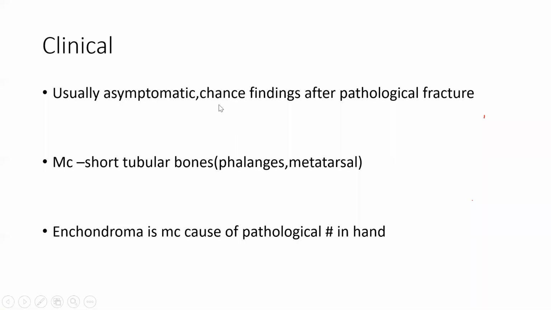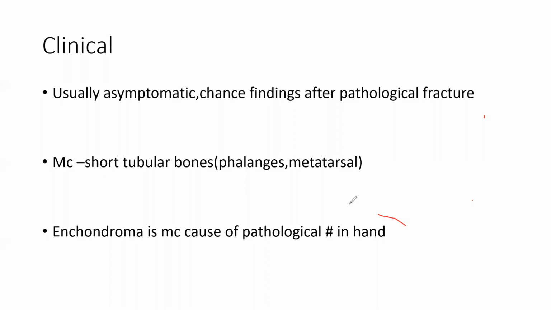Enchondroma is usually asymptomatic. We are talking about enchondroma, not Maffucci, which is a syndrome for MCQ. Come again to enchondroma: inside your phalanges some process is going on. How do you find there is a problem inside? Once it erodes your bone, there is a pathological fracture. After the pathological fracture you understand something is going on inside. You do an X-ray and see that there is enchondroma. Most commonly phalanges in the hands, metatarsals in the feet. It is the most common cause of pathological fracture in the hand.